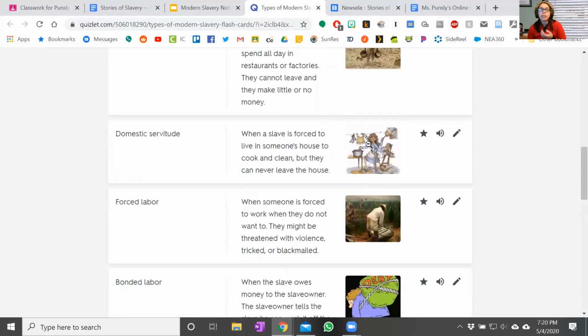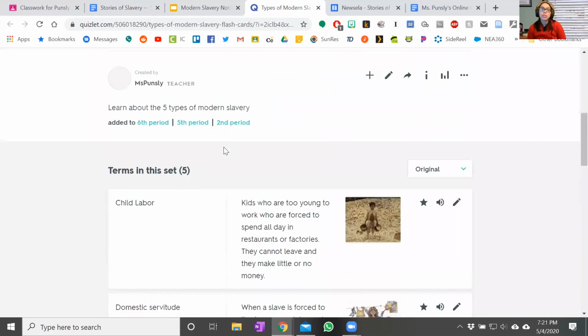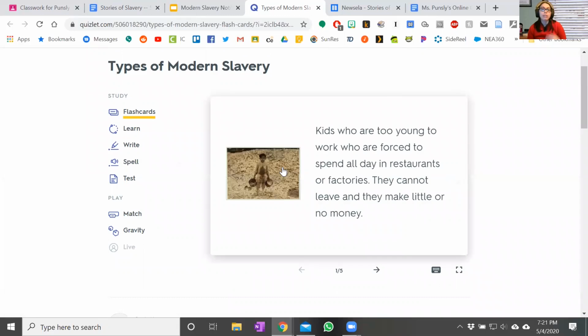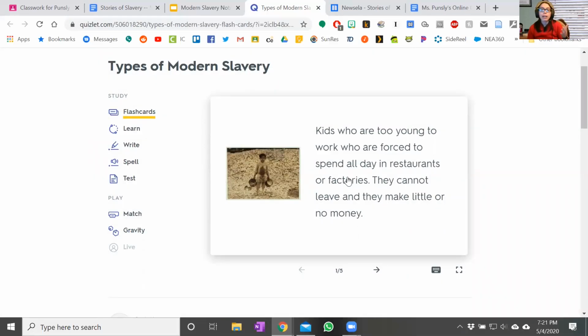So this is the picture that talks about it, but basically that's what the quiz is going to look like. You're going to have the stories, and then you have to figure out for each story which one it is. And there's one best answer that you need to pick out. So just like there's the 5 types of slavery, there's going to be 5 of those stories taken right from the article. So if you study those, you will do really well on it. You just need to know and be able to tell the different types.